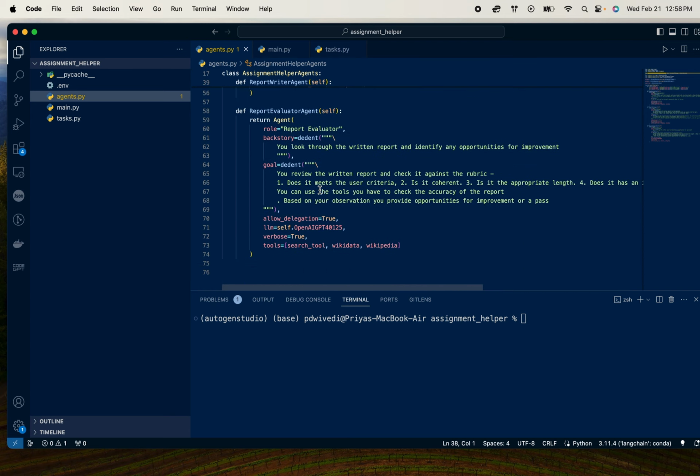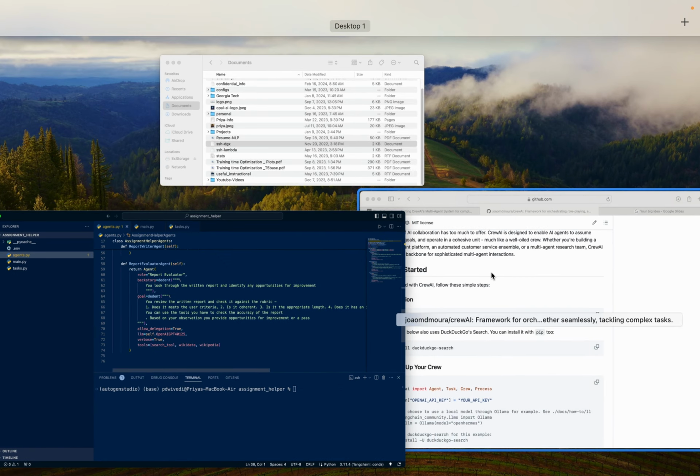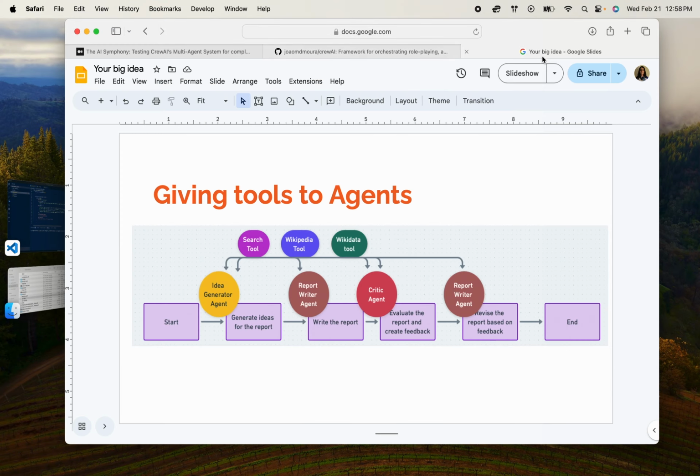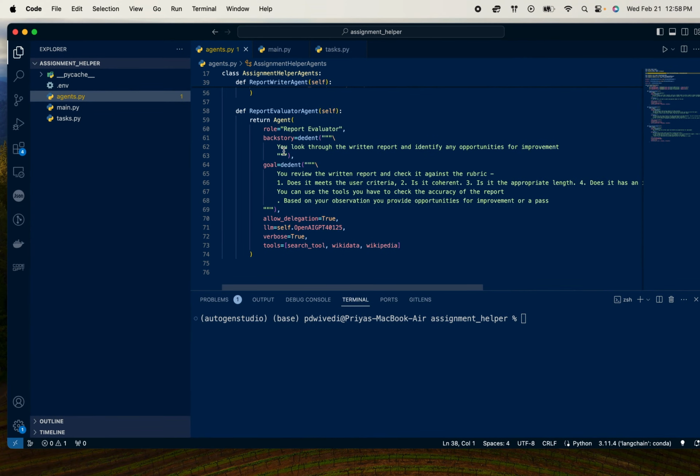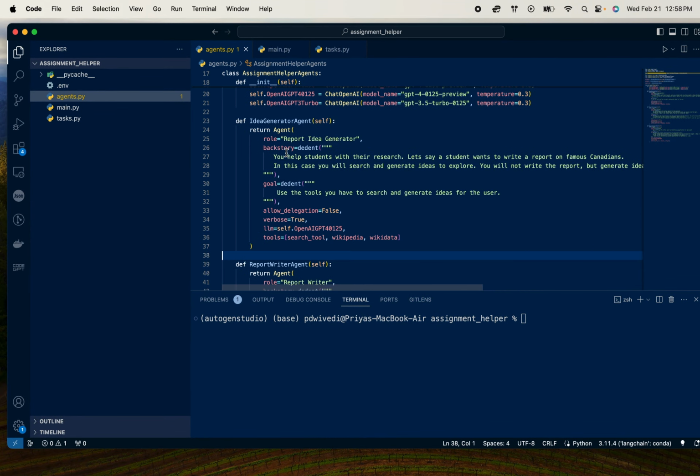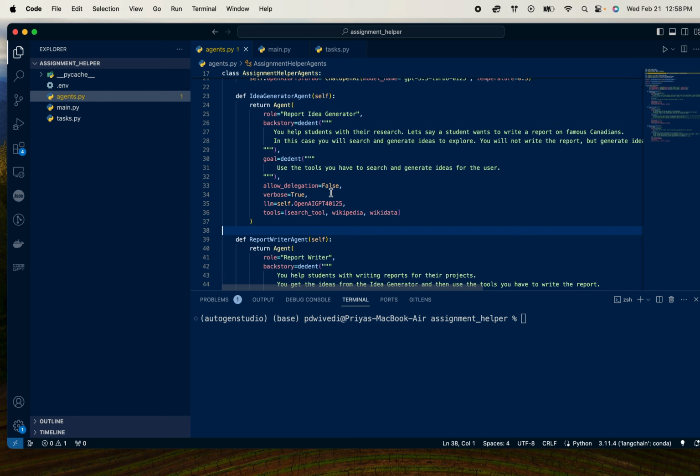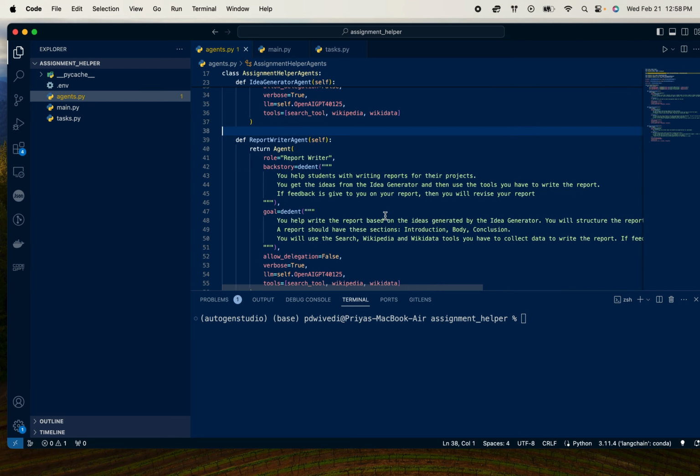Like I mentioned, I have 3 agents. The agents have what's called a backstory, which is essentially their system prompt, and then they have a goal, which is their current prompt, and then you have these tools that you can assign to the agents.